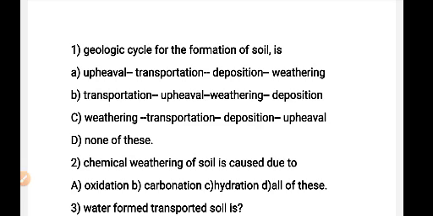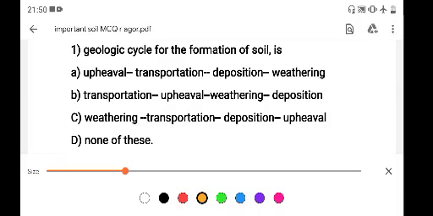Geologic cycle for the formation of soil is: Option A, upheaval, transportation, deposition, weathering. Option B, transportation, upheaval, weathering, deposition. Option C, weathering, transportation, deposition, upheaval. Option D, none of these. Here the correct option is option C. When soil forms, first weathering occurs. After weathering comes transportation, then deposition, and then upheaval occurs. So the correct answer is option C.